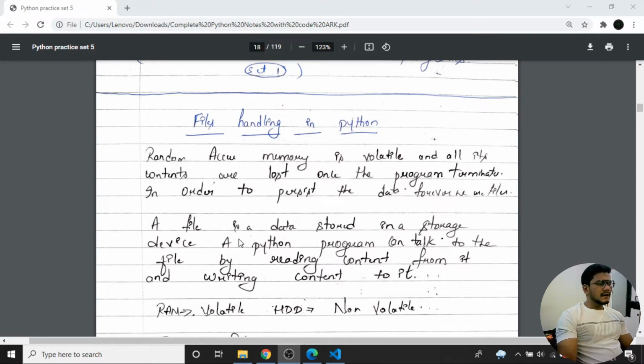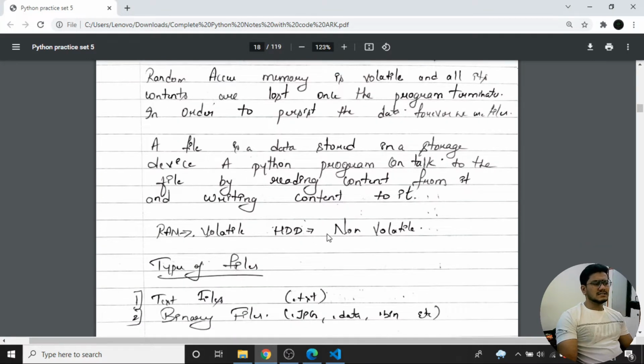And here I have written RAM. So RAM is volatile and HDD is non-volatile. A file is data stored in a data storage device. So the data will get stored into the files. If you are familiar with Python frameworks like Django, we have a default database there. The entire database system has been designed in the form of a file management system. So like that, the interconnections will be there. And here we can deal with reading the data and writing the data. Then we'll be seeing volatile and non-volatile memory as well.